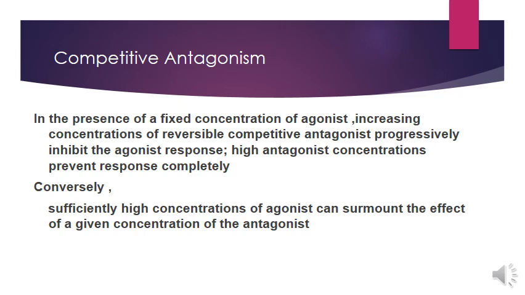The example of competitive antagonism is trazodone, which is an antihypertensive drug. It competes with norepinephrine. Norepinephrine is a biological ligand. So trazodone competes with norepinephrine for the same receptor site. They compete for alpha adrenergic receptors, but their binding to the receptor depends on the law of mass action, which means that whichever has the higher concentration at the receptor site has a greater probability of attaching to or occupying the receptor site.